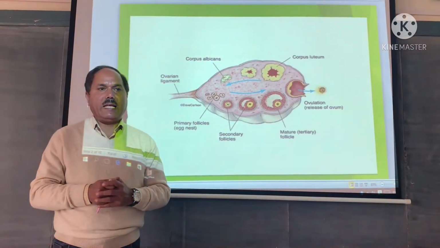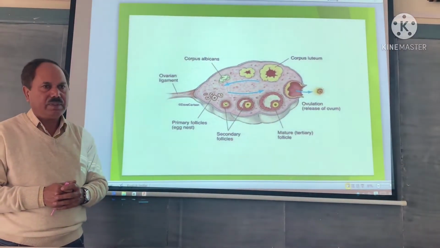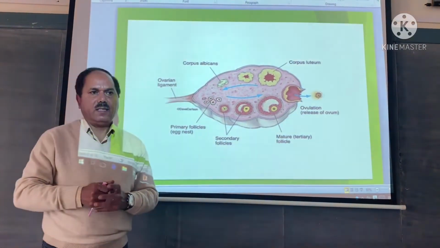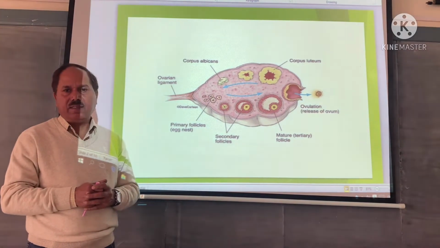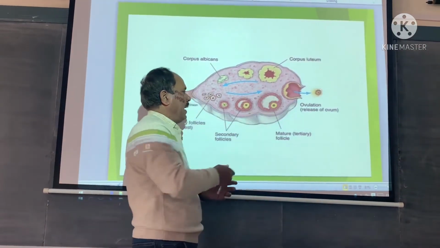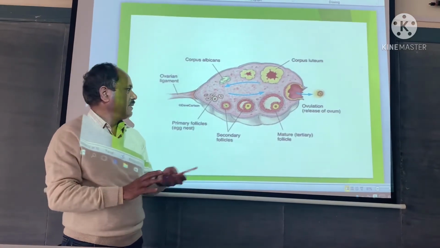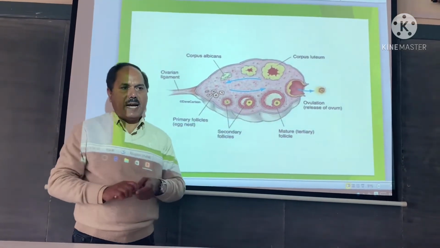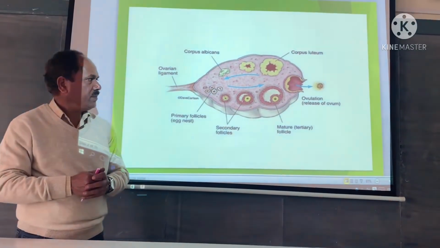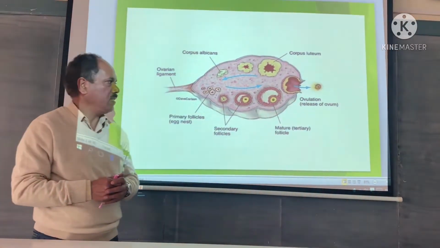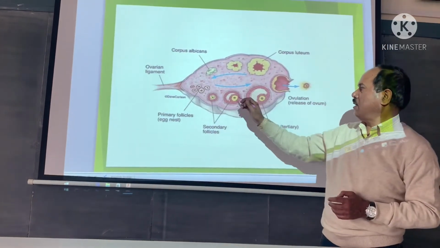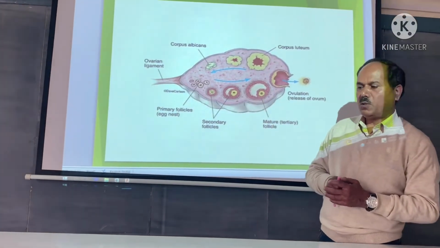also called the Graafian follicle. The Graafian follicle has a two-layer covering, an outer covering of cells, the theca externa, then the theca interna, a large fluid-filled antrum, and a secondary oocyte surrounded by granulosa cells. In addition to granulosa cells, which form the cumulus oophorus, there is also a non-cellular layer called the zona pellucida.